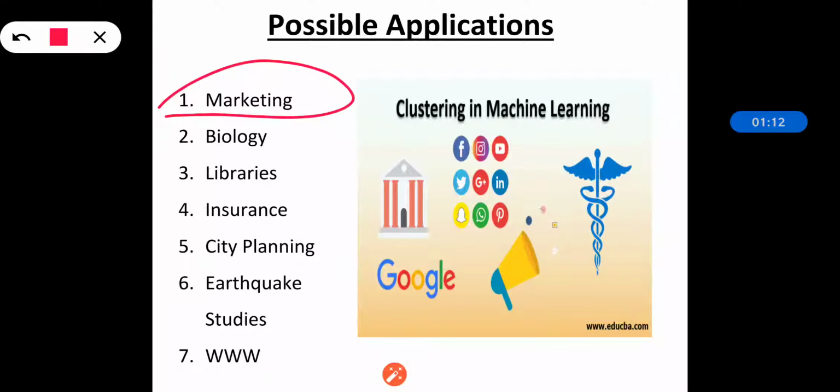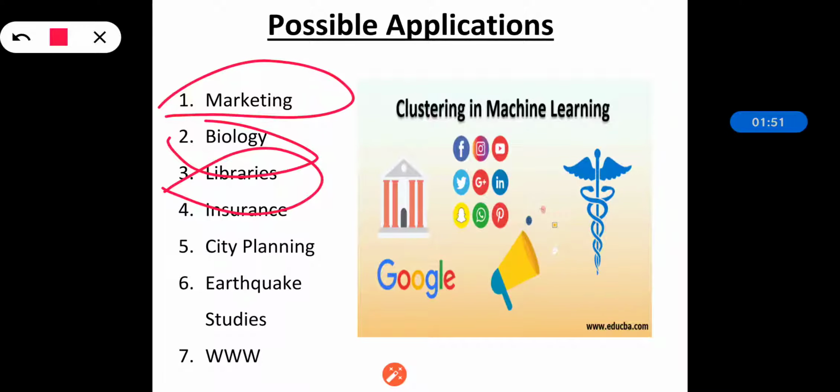The next one is biology. In biology, classification of plants and animals according to their features. Whatever plants we have, according to the common features we will be able to group them. Means what is the height, what will be the season for them, what will be the diseases for them. As well as for animals, the same thing is there. Which type of animals are they, where the animals can sustain, and various features. According to that we can cluster the animals also. That's why clustering is important in biology also.